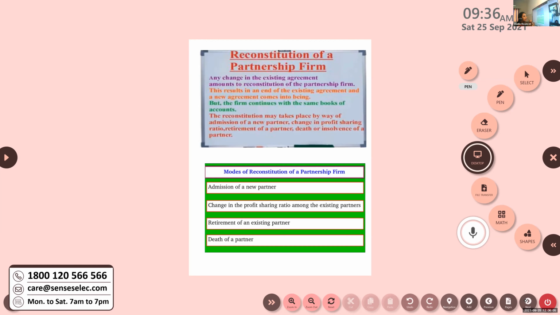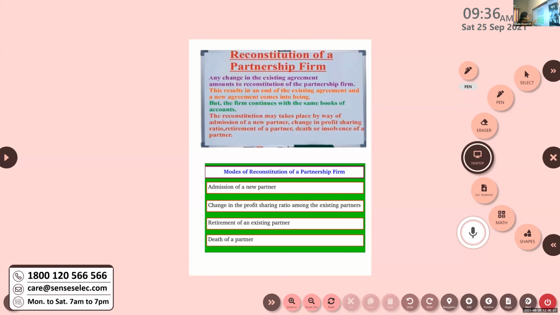When a new partner is admitted, already it is a partnership. Suppose there is A and B, they were sharing profits and losses in one ratio. When a new partner comes, definitely they will have to bring changes to the existing ratio.